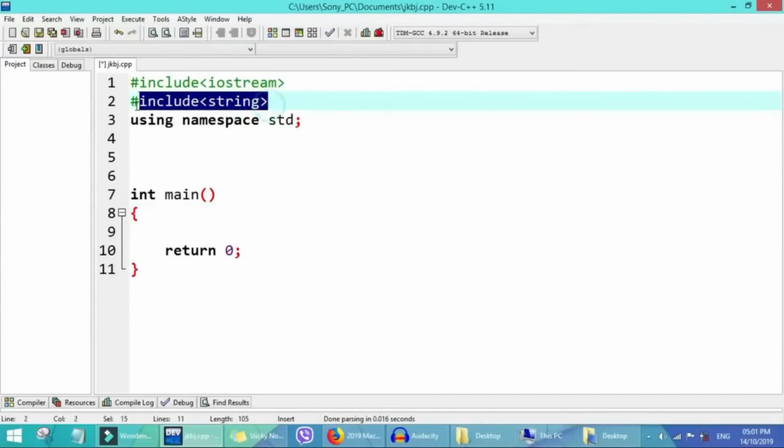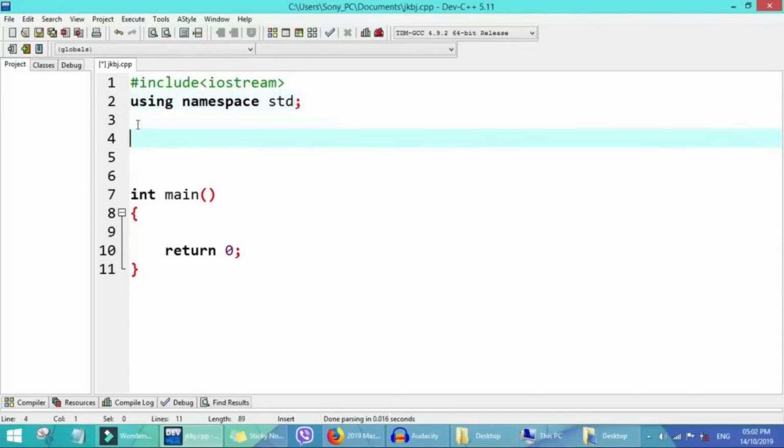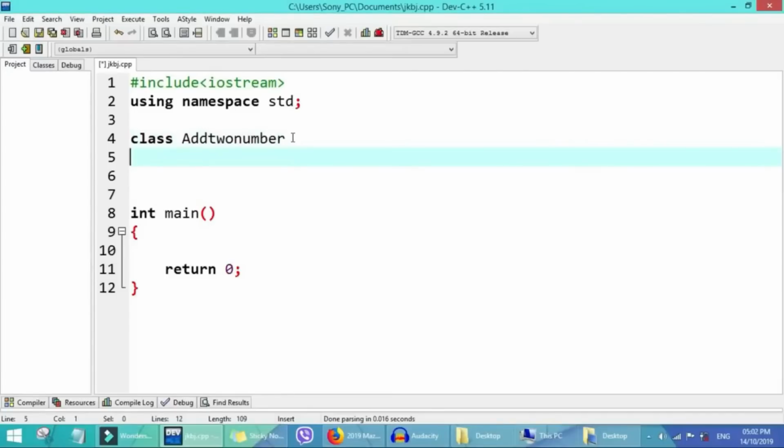If we want to create a class that contains a function that adds two numbers, we come here and use the class keyword, with lowercase. For the class, we'll call it add two number, or more simply, just call it addition.